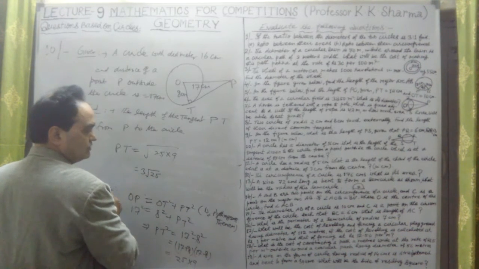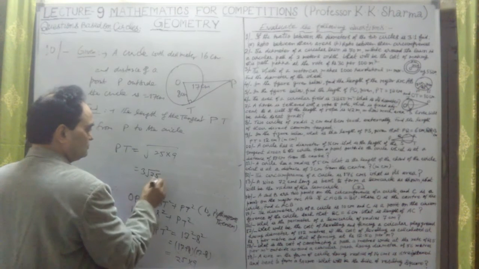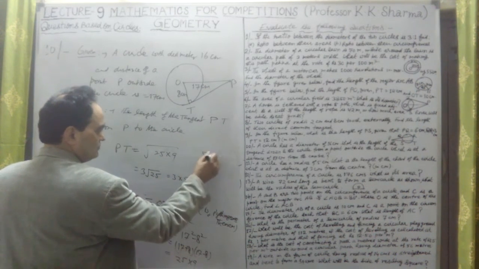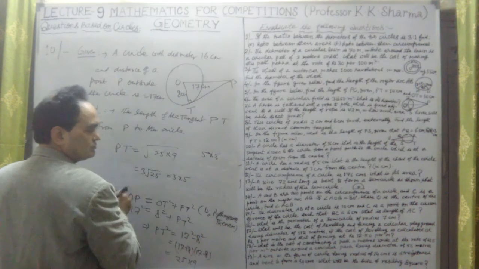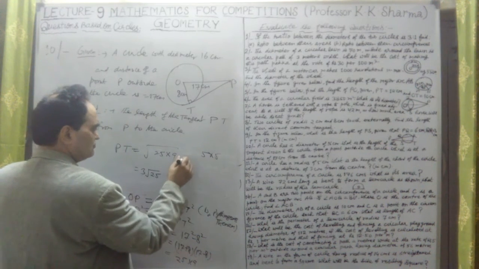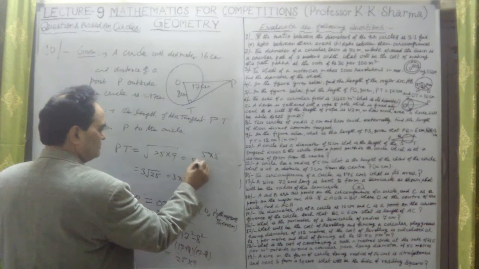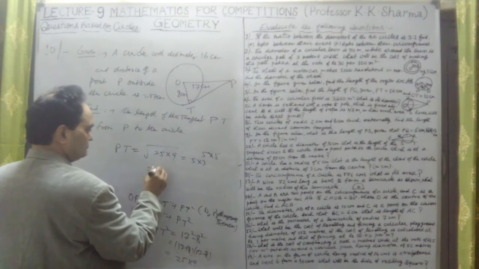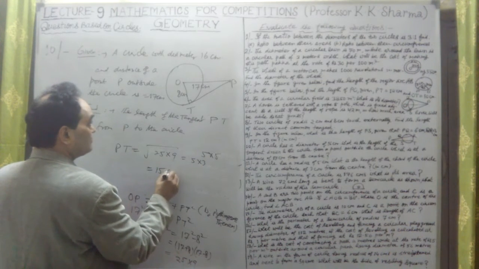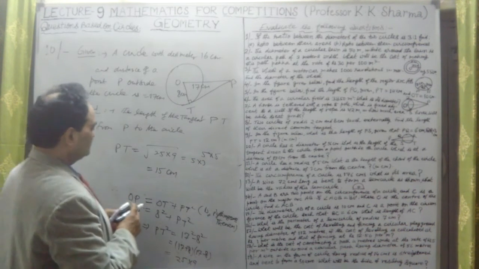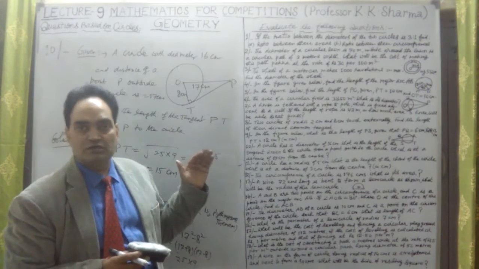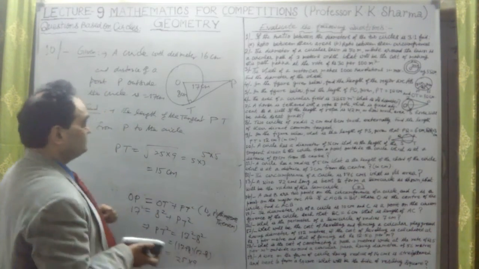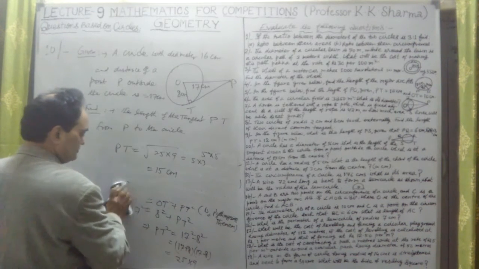This is 5 into 5, 25, so 5 is the square root. 3 into 5, because 5 into 5 is 25. So this is what we could find out, 5 into 3, 15 is the answer. So 15 centimeter is the length of the tangent. Length of tangent PT is equal to 15 centimeter.